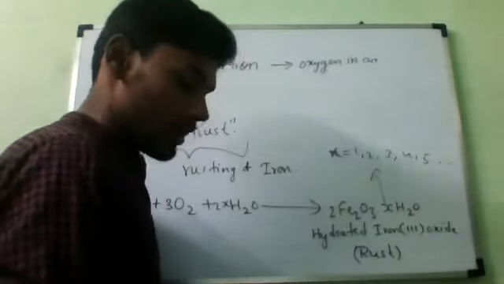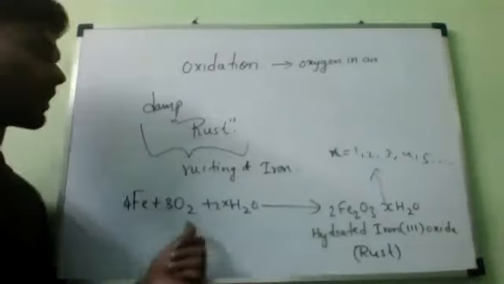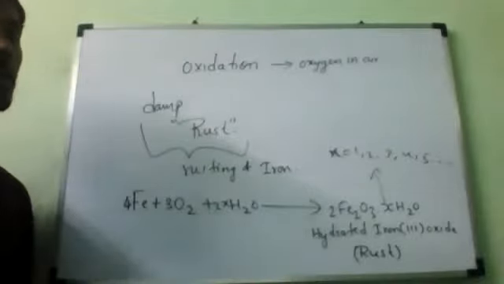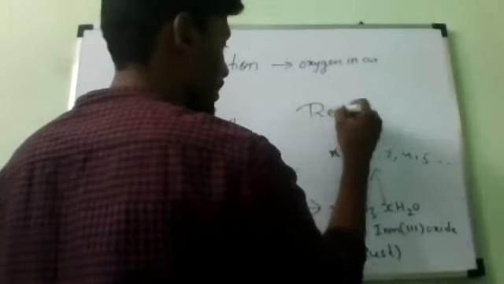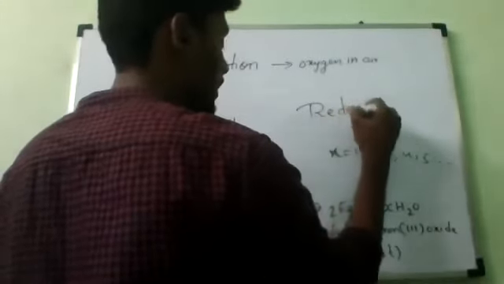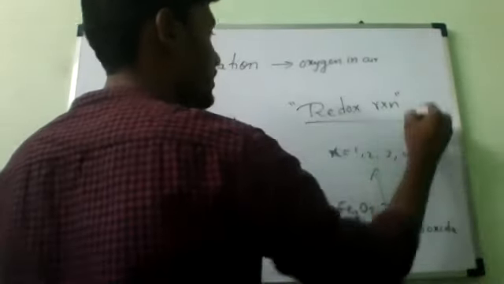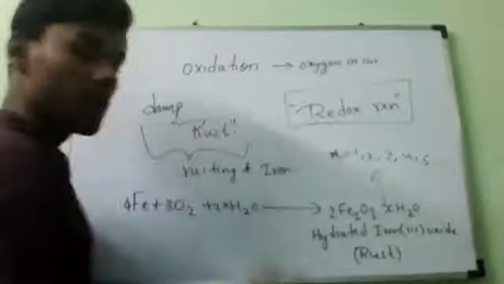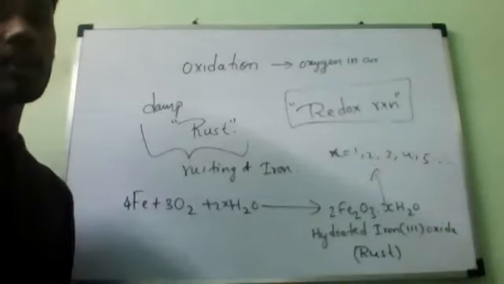Here the rusting of iron is taking place. This reaction is a redox reaction, meaning both oxidation and reduction take place, so it is called a redox reaction.